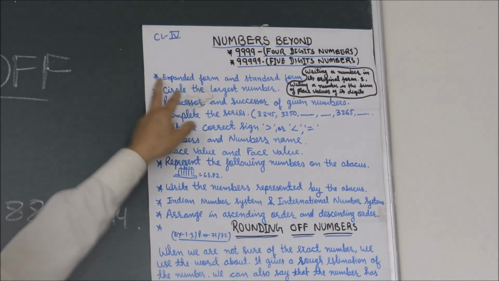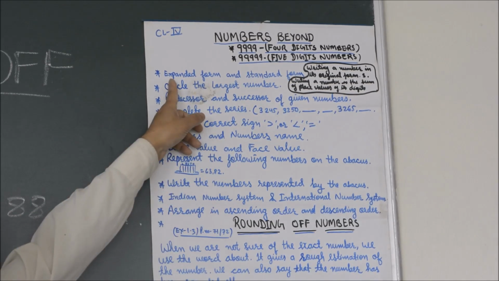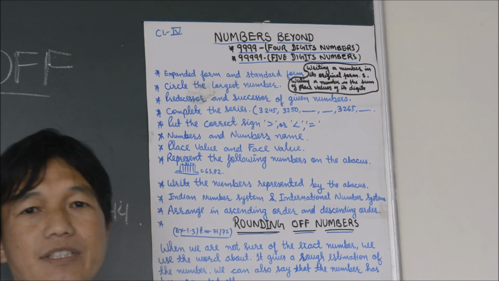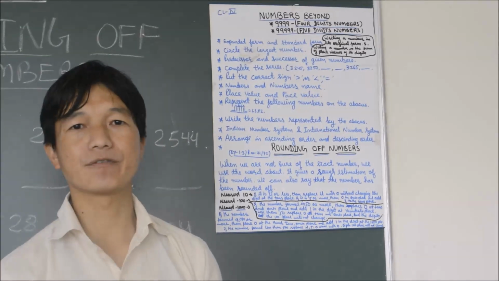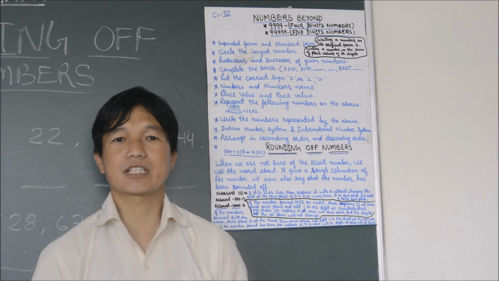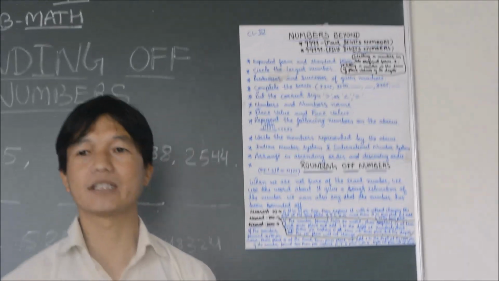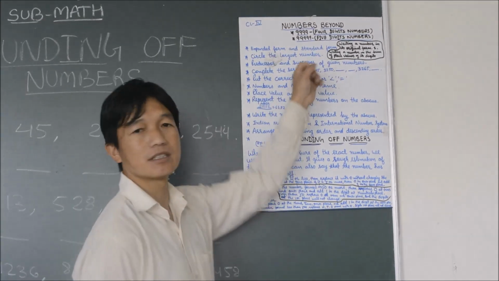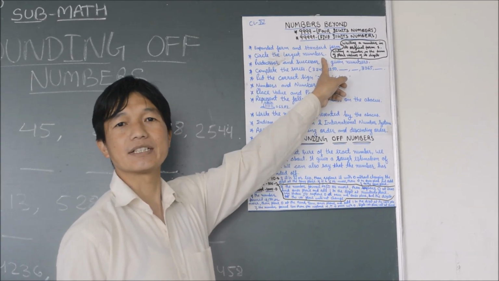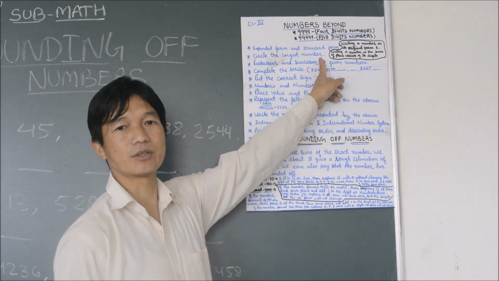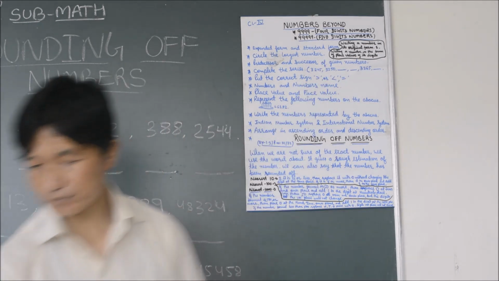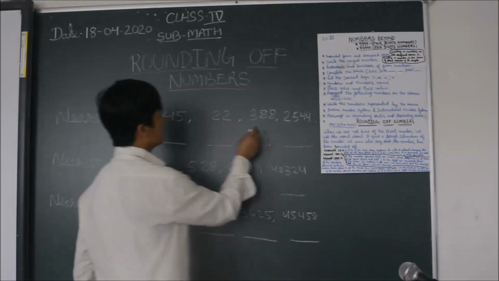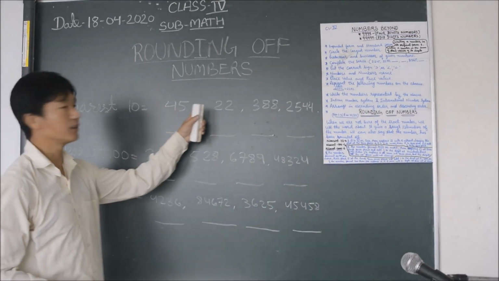Here what we have done is expanded form and standard form. In class, I have explained expanded form and standard form. Expanded means to write in big form, and standard form means writing the numbers in the original way. Suppose here are the numbers I have written.